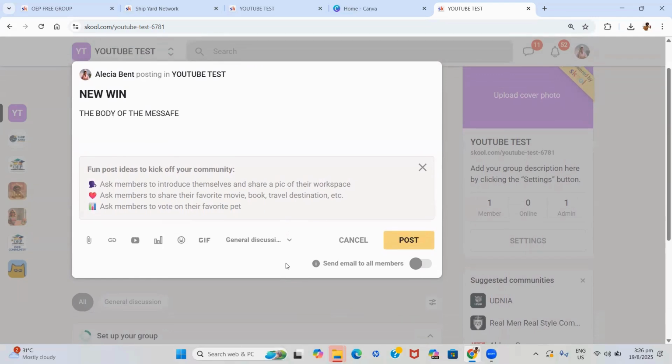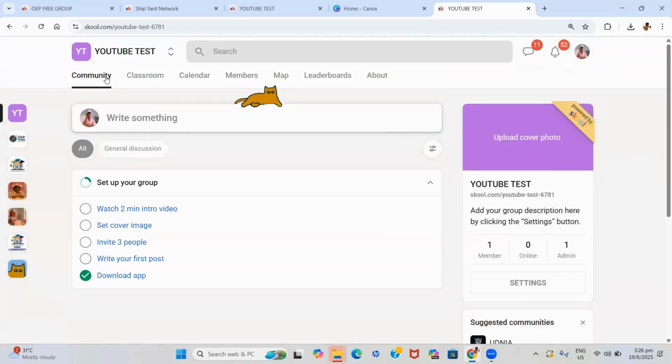Skool also allows you as the admin, when you are creating a post, every 72 hours, to send it to the email of all the members. So if you have an announcement that you want to make, you can post it in the community and it also sends it to them as an email. But this is something that happens every 72 hours. So that is it for the community.